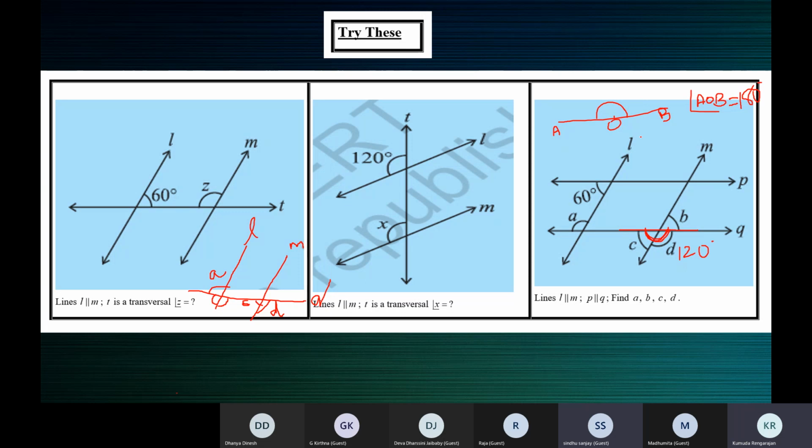Ma'am, C is equal to 60 degrees. Yes, so C plus D, a straight angle, is equal to 180. So C is 60 degrees. Then what about B? Ma'am, B is also 60 degrees, because C and B are opposite angles. Vertically opposite angles are equal. So C and B are vertically opposite angles, so 60 degrees.